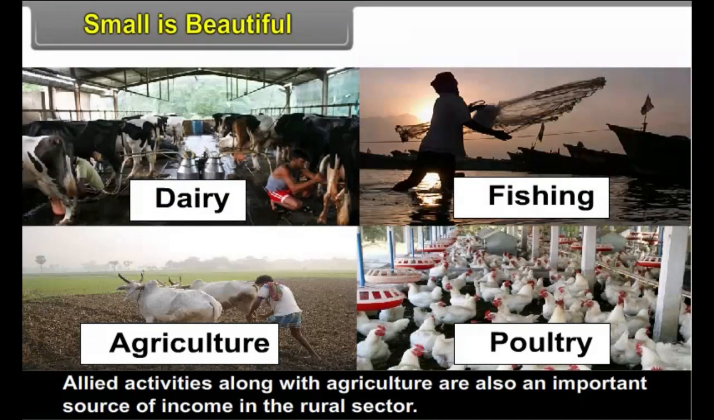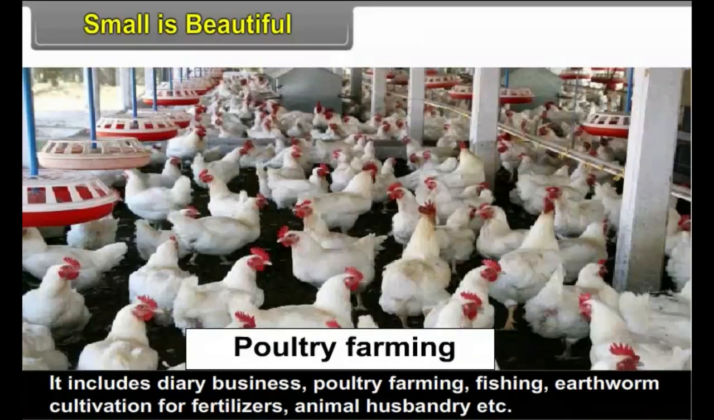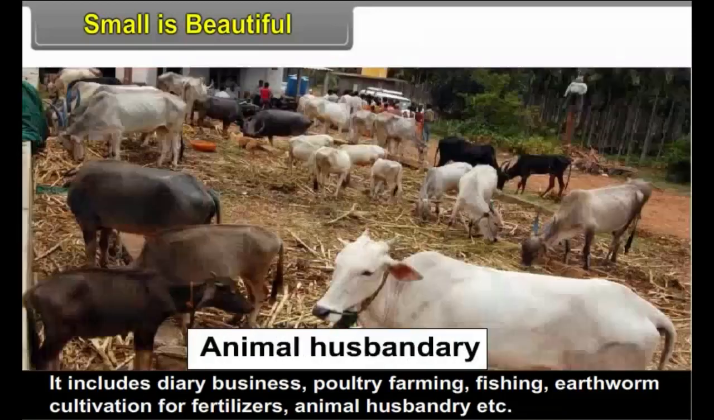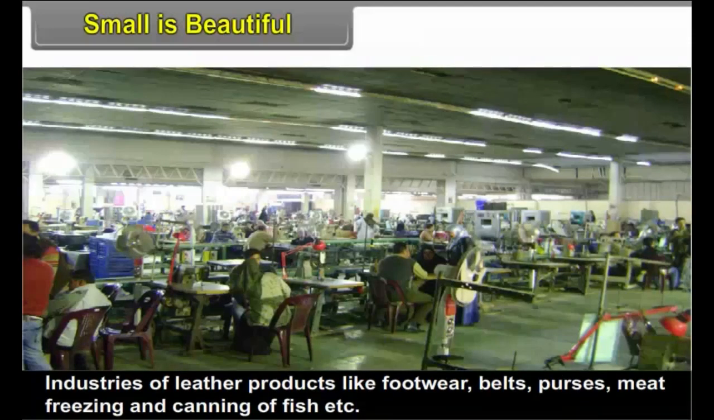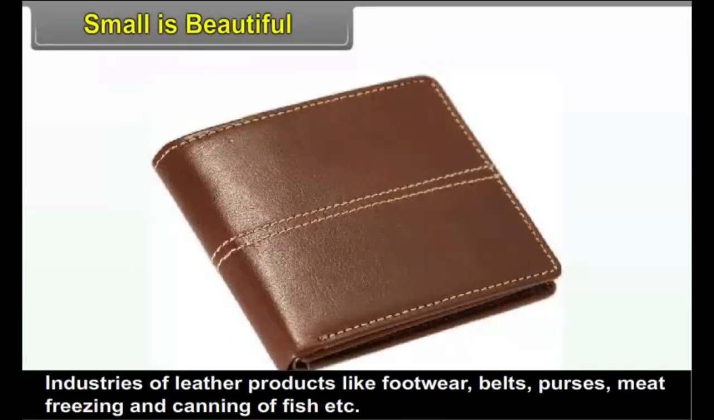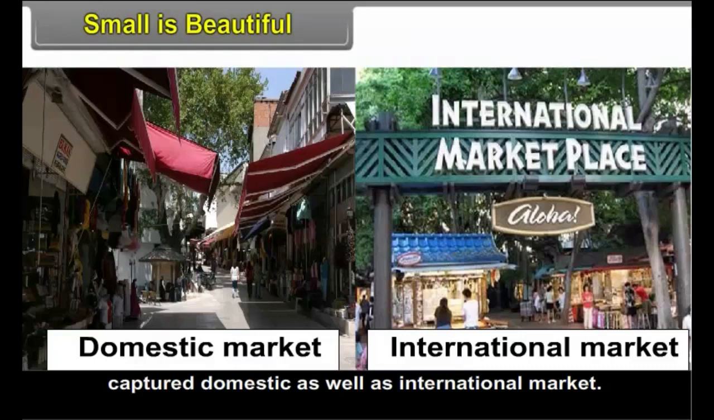Allied activities along with agriculture are also an important source of income in the rural sector. It includes dairy business, poultry farming, fishing, earthworm cultivation for fertilizers, animal husbandry, etc. Industries of leather products like footwear, belts, purses, meat freezing and canning of fish, etc. captured domestic as well as international markets.